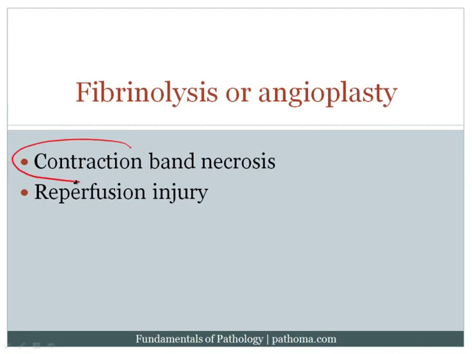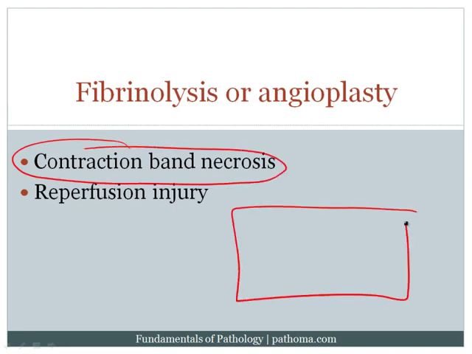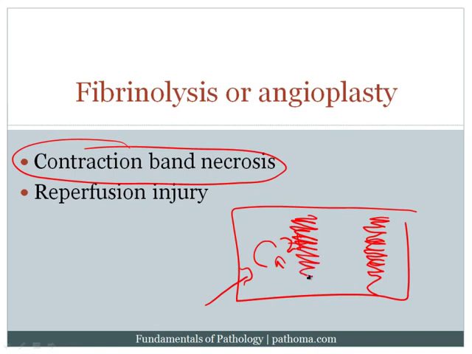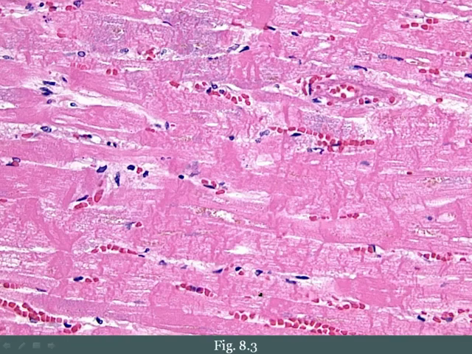The first is called contraction band necrosis. And the idea here is that if this is the dead myocyte and you return blood, you're going to return calcium. So calcium will enter into the cell, and when calcium enters into the cell, it's going to cause contraction of the muscle fibers within the cell, and that contraction is then going to result in these dense pink lines within the cells called contraction bands. And so here's an image here just to highlight that.